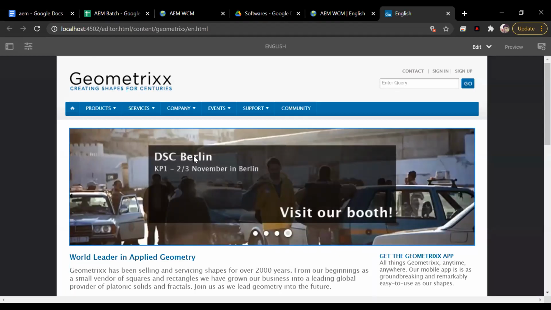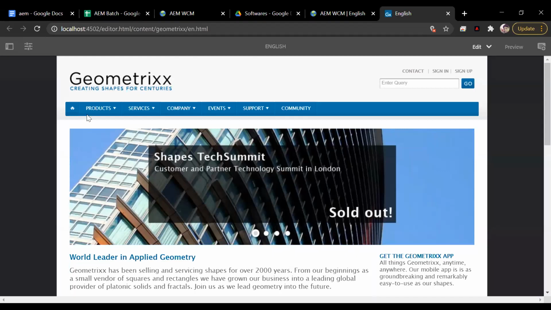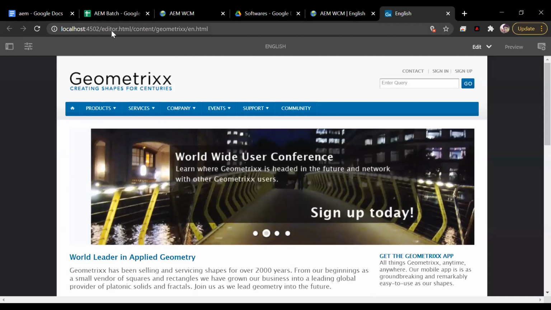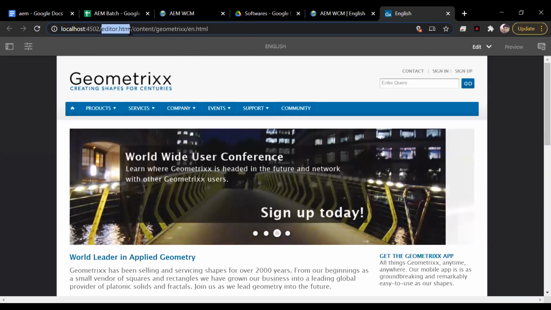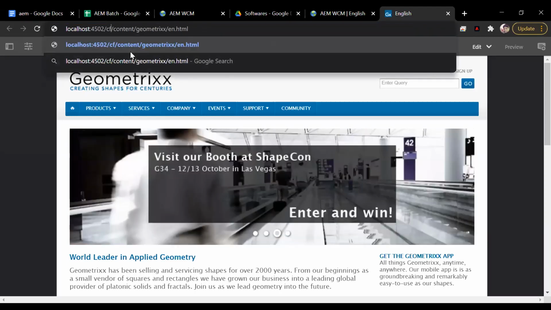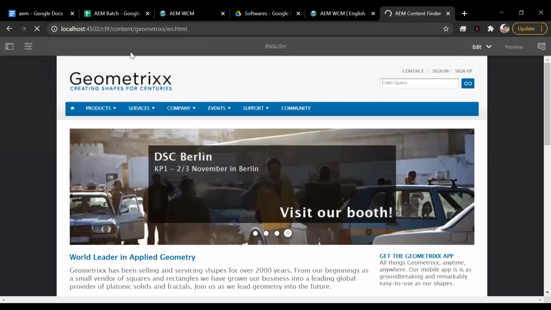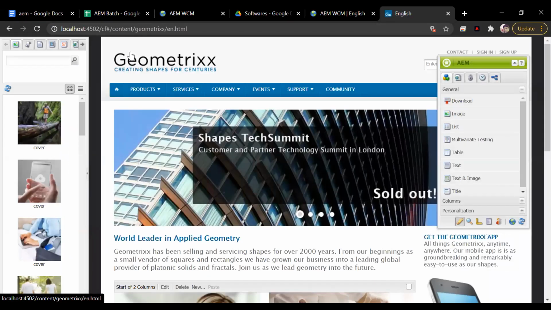All right, now this is my page, this is my website. Let me show you the Classic UI interface. To go to the Classic UI, you see this editor.html; I have to delete it and instead write cf hash, which is called content finder. It will take me to the Classic UI interface. So I can easily switch between these two interfaces.